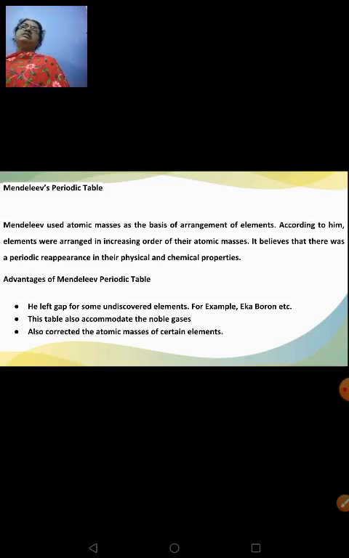He had arranged the elements in the increasing order of their atomic masses, and he had placed the elements showing similar properties under one particular group. So when he was looking out for the similarity in the properties of the elements while putting them under one group, the atomic masses were not in proper order, so he had to do a deep study of those elements, their nature, and then he had to make some variations, corrections in their atomic masses also.